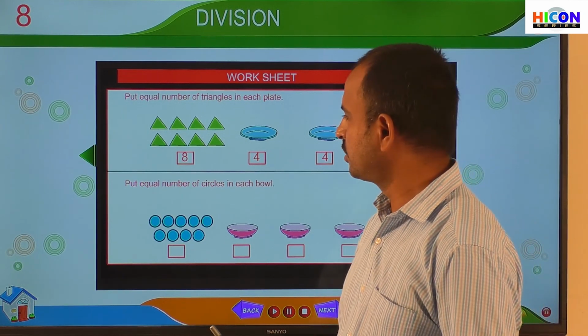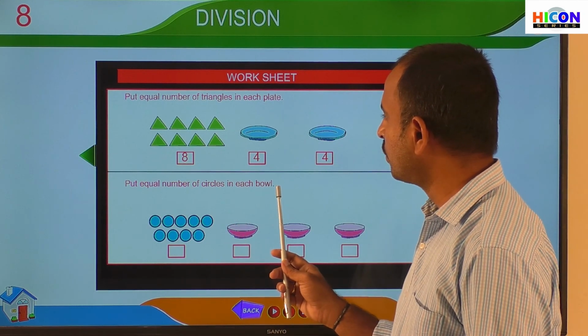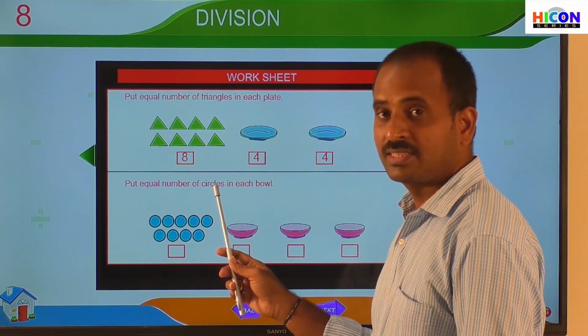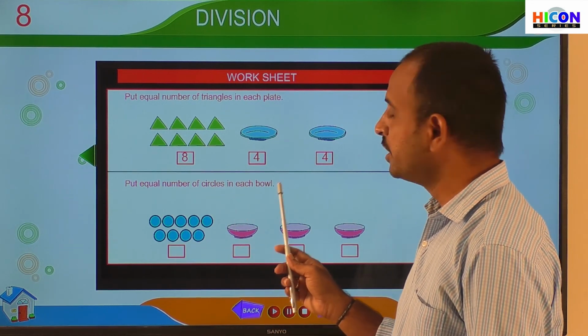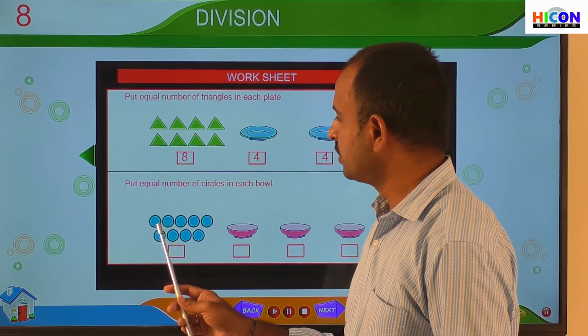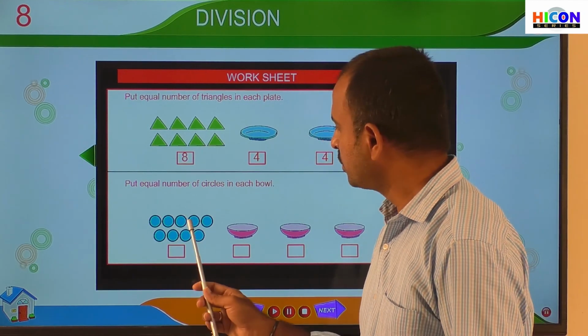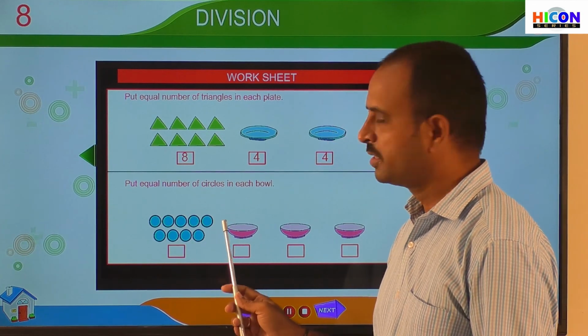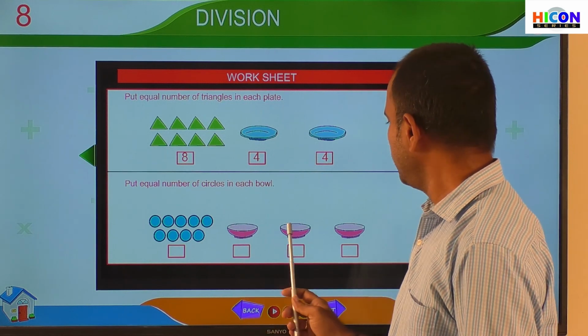So children, look at the next one. Put equal number of circles in each bowl. So children, what are these shapes called? These shapes are called circles. These round shapes are called circles, and we have to put equal number of circles in each bowl.